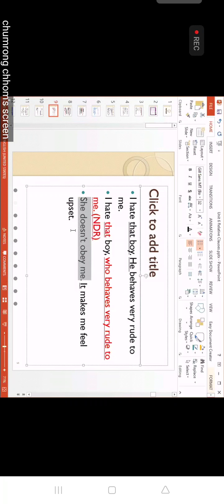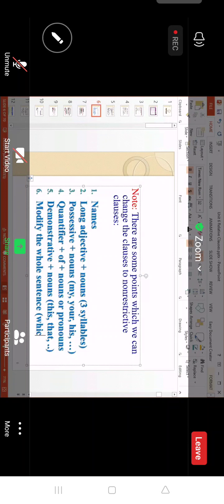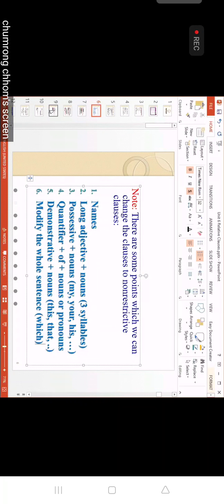Okay, the whole sentence, yeah. Modify again the whole sentence. And which pronoun that we use to modify the whole sentence? Anybody? Which pronoun? Which. Okay, which is used to modify the whole sentence.